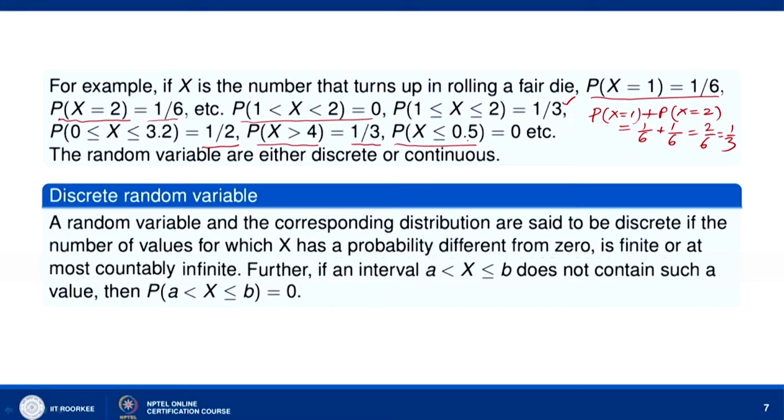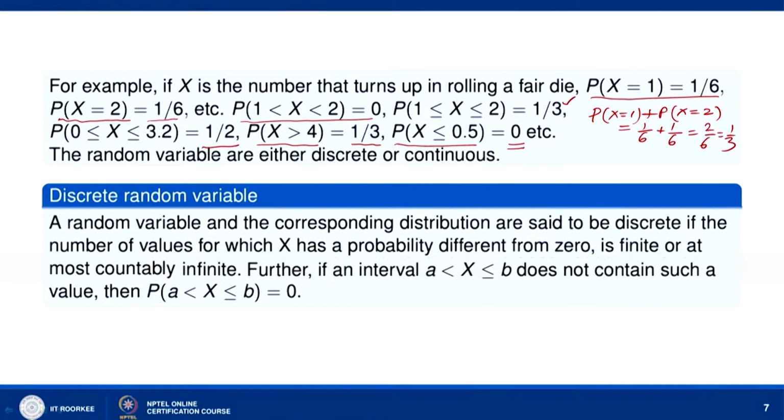And probability that x is less than or equal to 0.5. No value of x satisfies x less than or equal to 0.5 because x is taking values 1, 2, 3, 4, 5, 6. So, probability that x is less than or equal to 0.5 is 0. Okay. The random variables are either discrete or they are continuous.